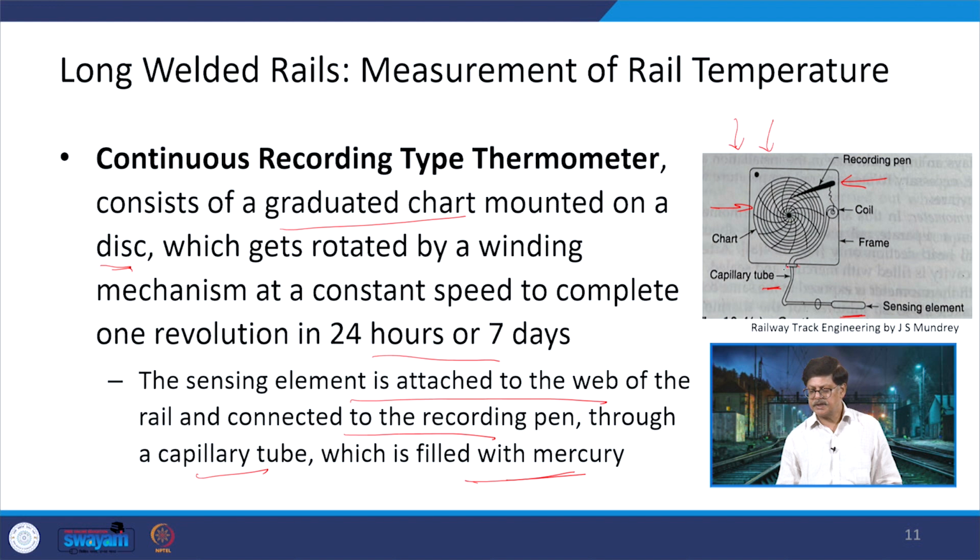The sensing element is now being attached to the web of the rail section. So, whatever temperature is changing, slowly this effect will come here and then accordingly this will give you the value.